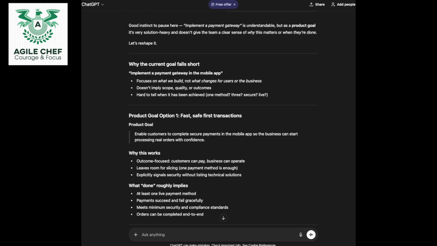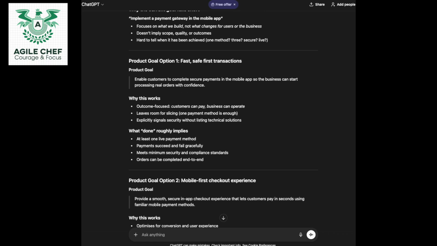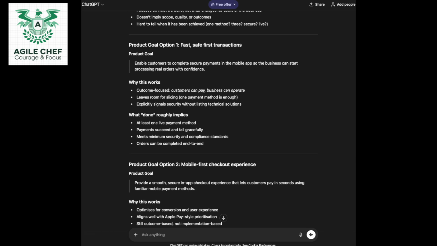Fantastic. Okay, good. Product goal option 1, fast, safe, first transactions. Okay, good stuff. Let's have a look. Enable customers to complete secure payments in the mobile app so the business can start processing real orders with confidence. Why this works: it is outcome focused, customers can pay, business can operate, leaves room for slicing, one payment method is enough at this stage, explicitly signals security without listing technical solutions.